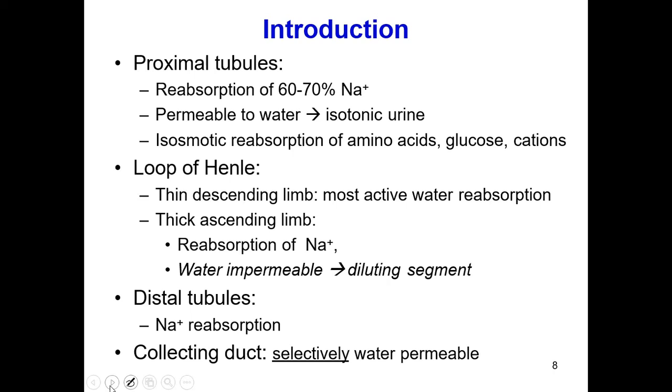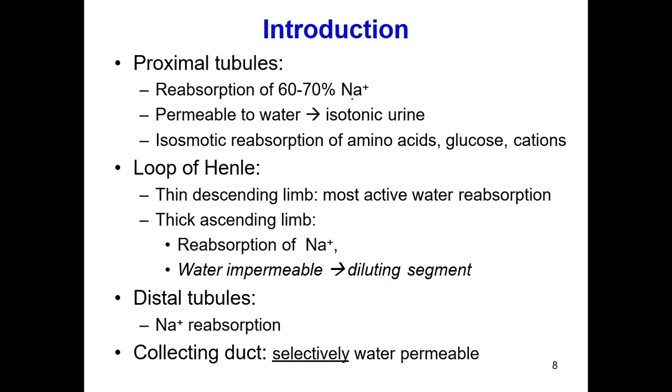Most peptides and the blood cells are prevented from filtration. After glomerular filtration, the filtrate moves to the first part of the nephron, the proximal convoluted tubule. Out of 100% of the filtrate, 60 to 70% of the sodium reabsorption takes place in the proximal convoluted tubule.